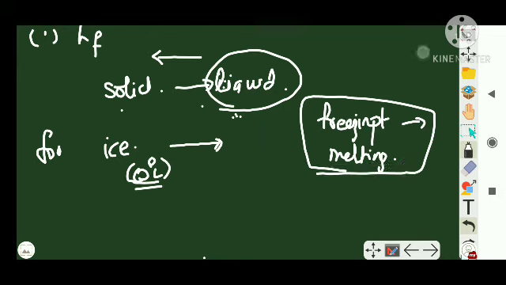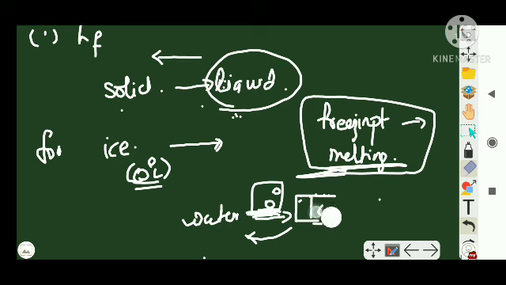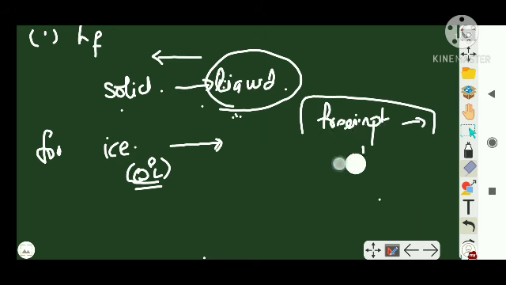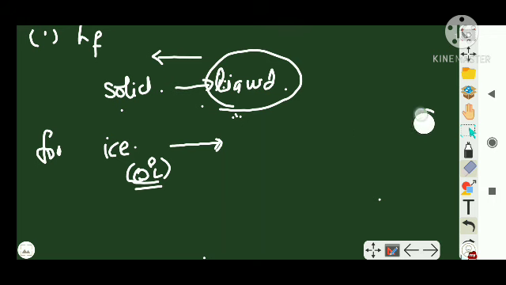When you consider water at 0 degrees Celsius, it starts to become ice. That is its freezing point. That is the same temperature at which ice can come back to water form also. That is the exact point. Below 0 degrees Celsius, that is -1, -2, -3 and so on, it is entirely ice. Just above 0 degrees Celsius, the ice can change into water. So freezing point and melting point are the same. I hope you understood.